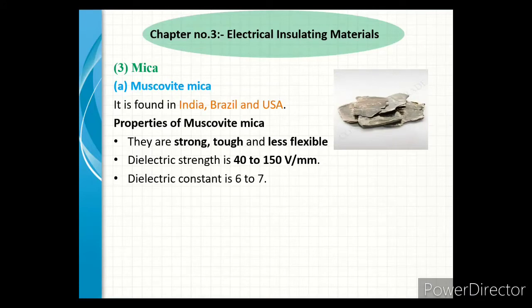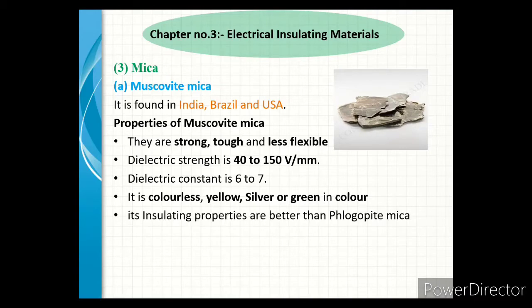The dielectric constant is 6 to 7. That means muscovite mica is colorless, yellow, silver or green in color. Its insulating properties are better than phlogopite mica.